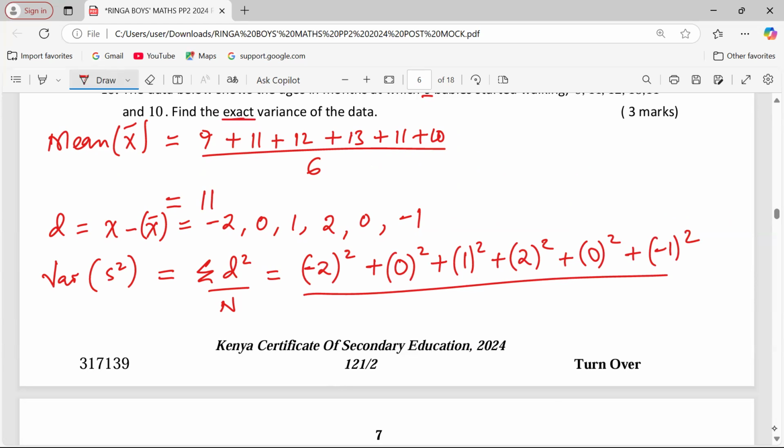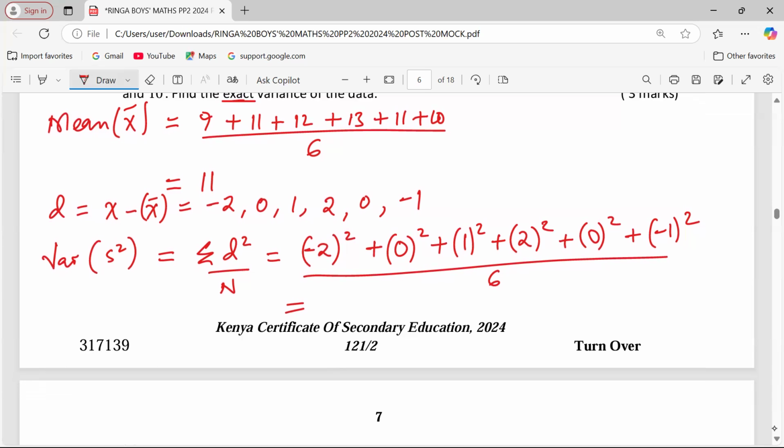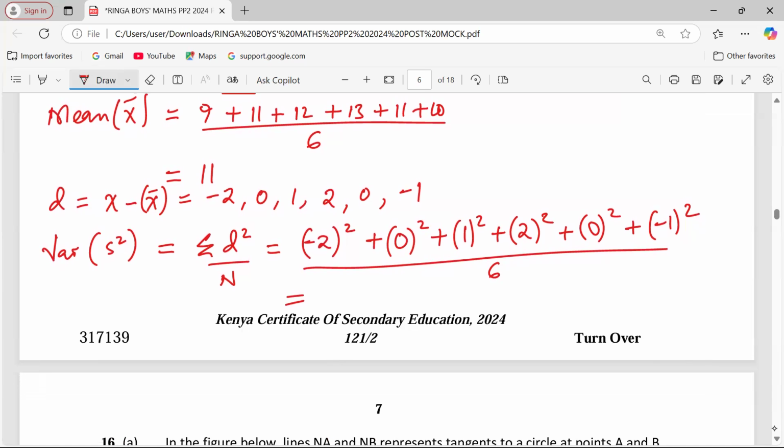Then we have to divide everything by 6. That's what we call variance. So this is 4 plus 0 plus 1 plus 4 plus 0 plus again 1. This is 10 out of 6.